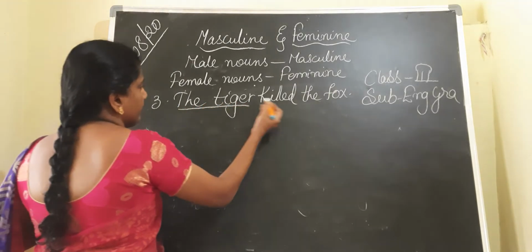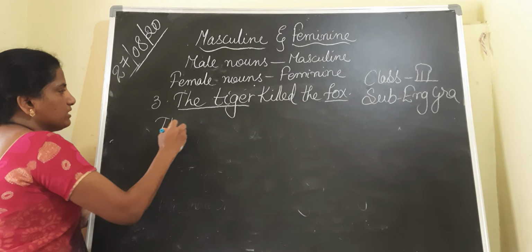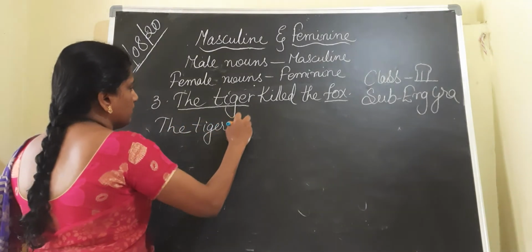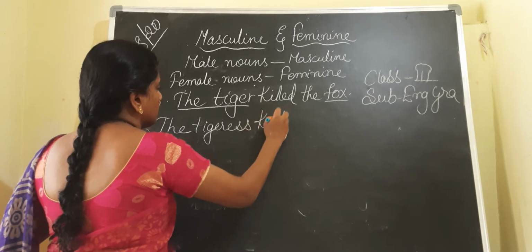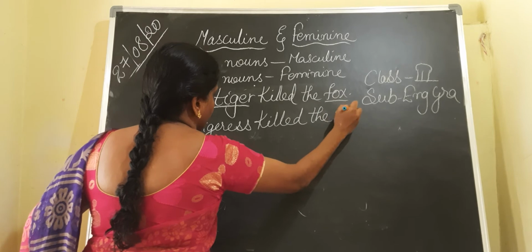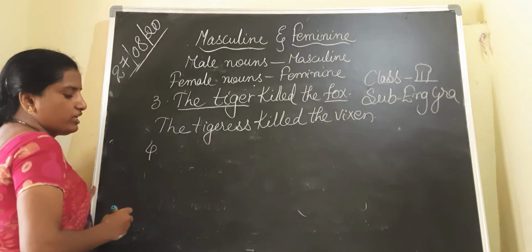Here the tiger and fox both you have to change. The tigress killed the vixen. Fox, vixen.